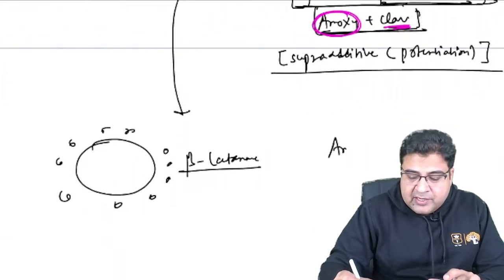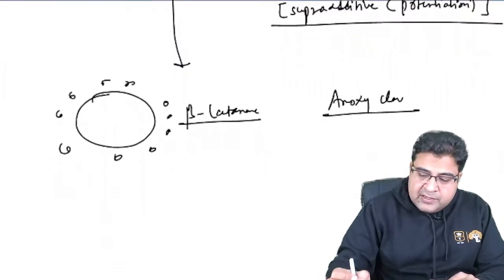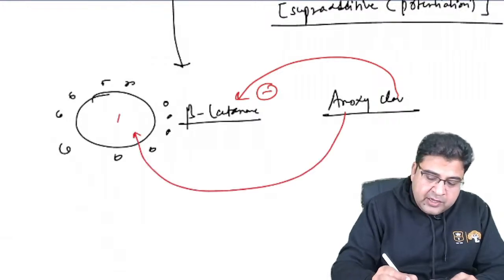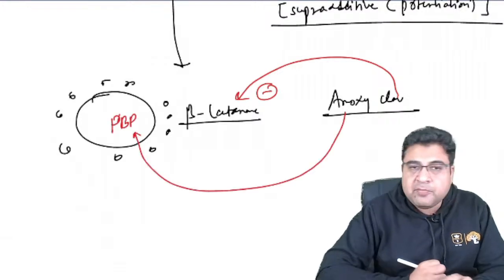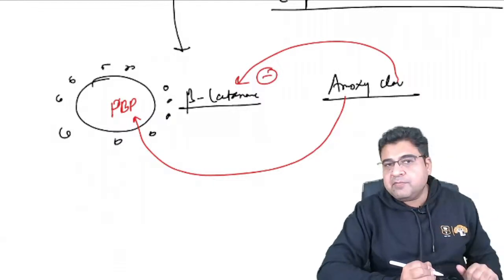If I give amoxiclav against it, clavulanic acid will go and inhibit this enzyme, and amoxicillin will go and inhibit the penicillin binding protein in bacteria. So amoxicillin will inhibit the bacteria by inhibiting the penicillin binding protein.